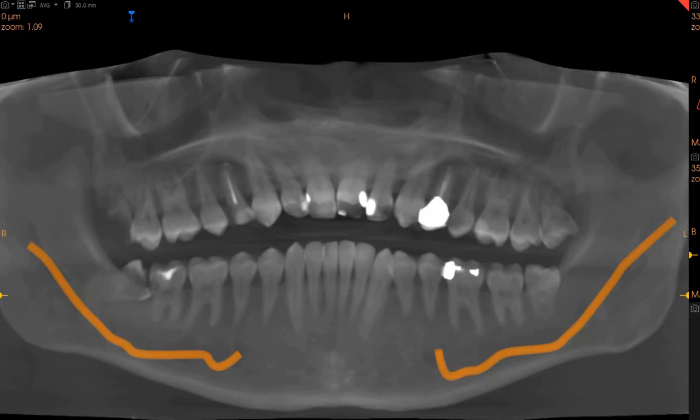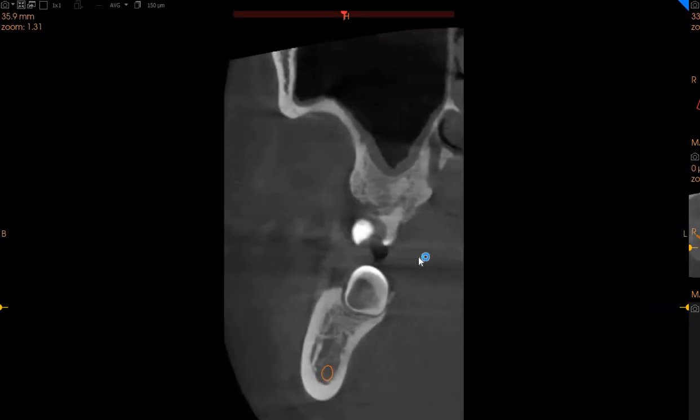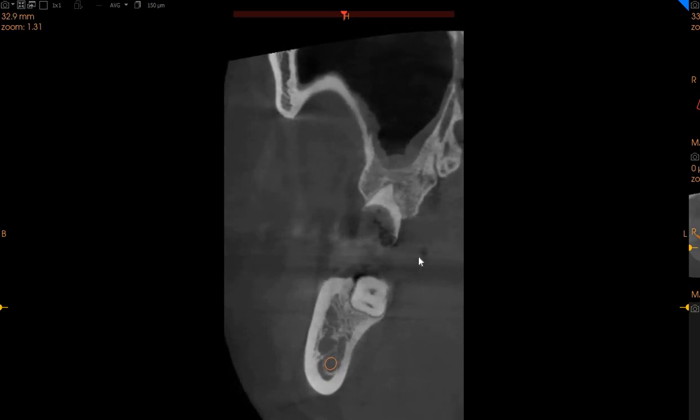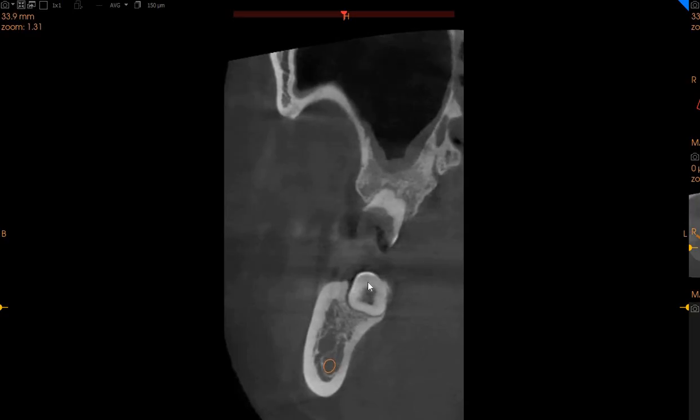Now you can see on the transaxial view right here that this is the upper right wisdom tooth, which is a complete PTR. We've got a periapical radiolucency and a very thick bone supporting it on the buccal as well as on the lingual aspect.